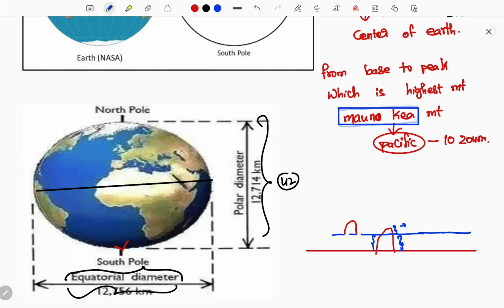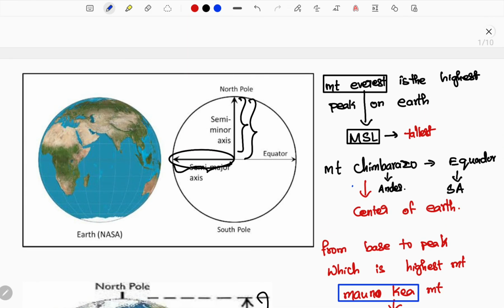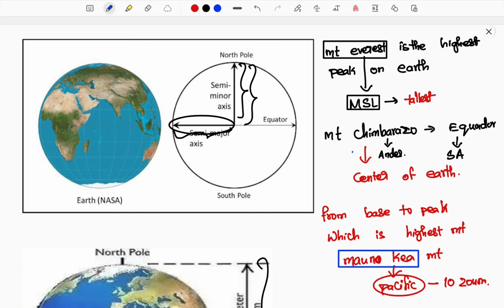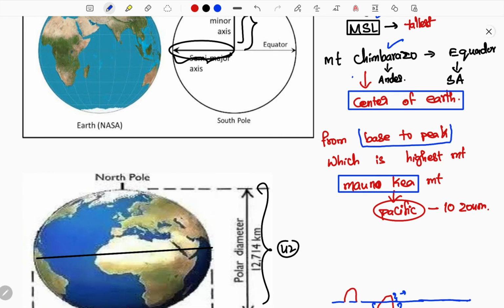See here, there is a twisted concept in geography. Geography is such a beautiful subject that you may know everything right, but still make everything wrong. So you need to understand the concept clearly, and also read the question carefully. If the question is based on the mean sea level, then Mount Everest is the right answer. If it is asked from the center of the earth, then Mount Everest is wrong and Chimborazo is the right answer. If they ask from base to peak, then the answer is Mauna Kea. This is the right way to answer the question.